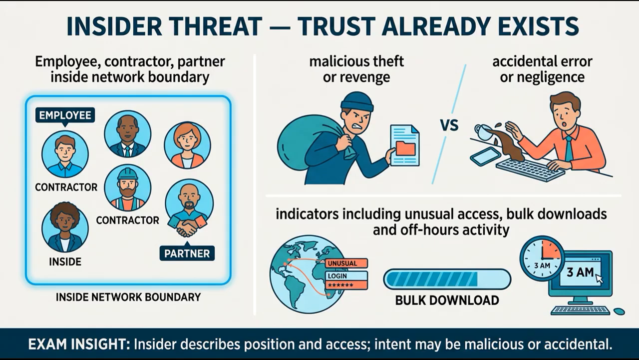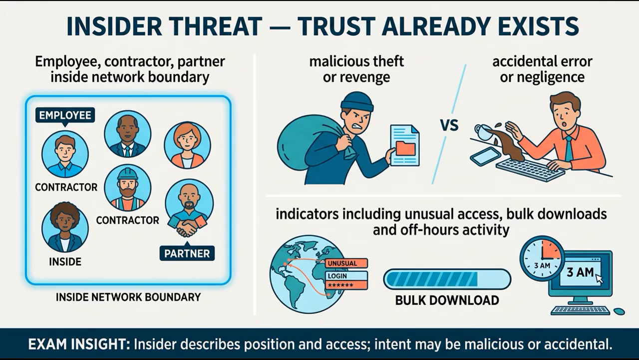A malicious insider may steal customer records for money, take intellectual property to a new employer, sabotage systems for revenge, or assist an outside criminal group. An accidental insider may send data to the wrong recipient, misconfigure cloud storage, lose a device, or approve a fraudulent request. Intent changes the explanation, but both can damage confidentiality, integrity, or availability.